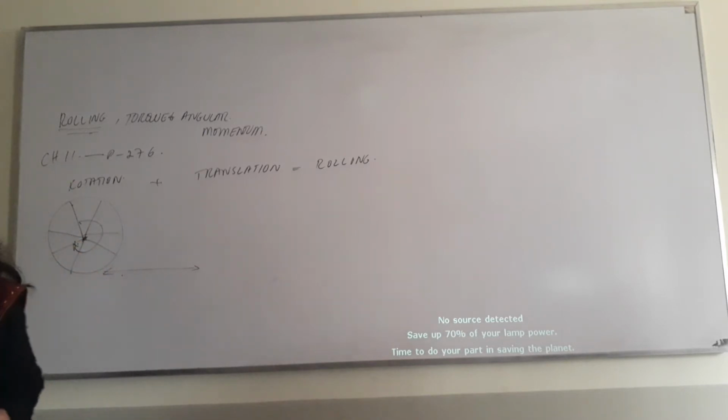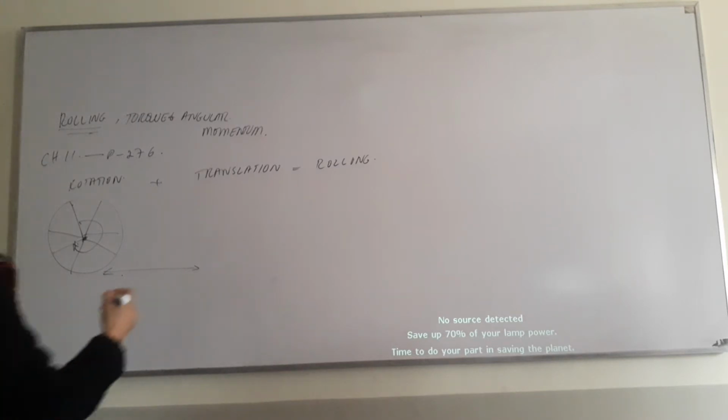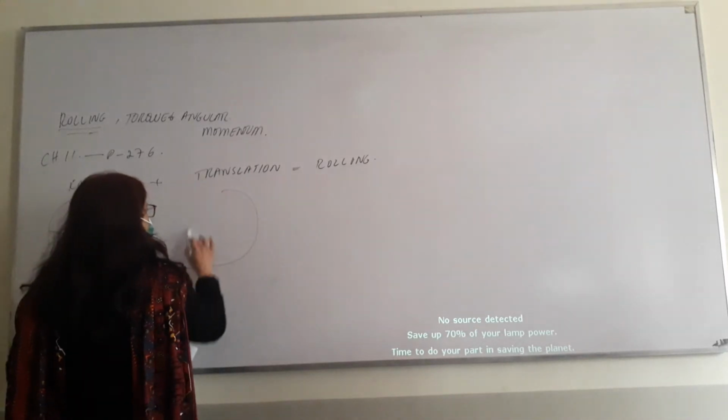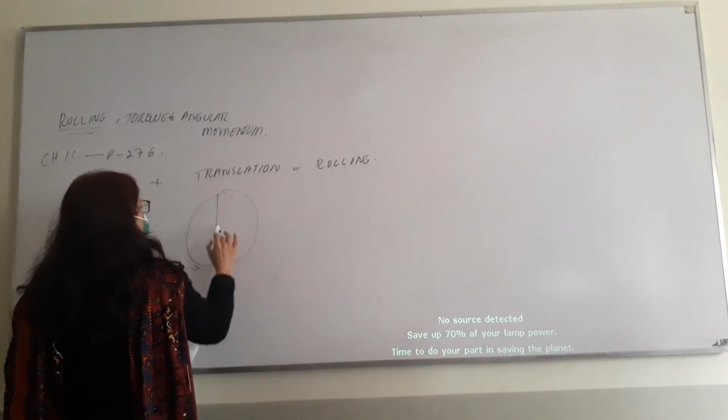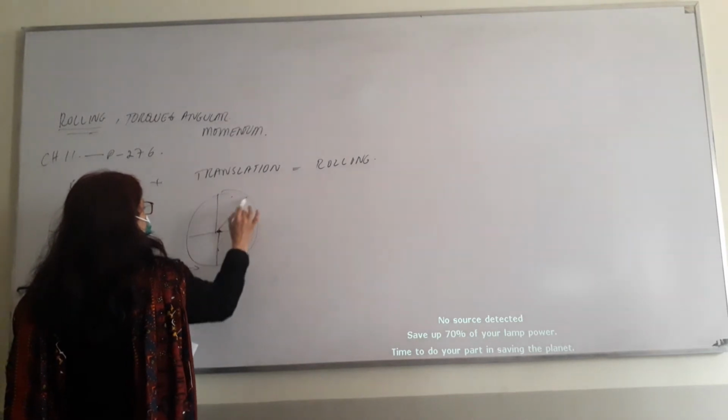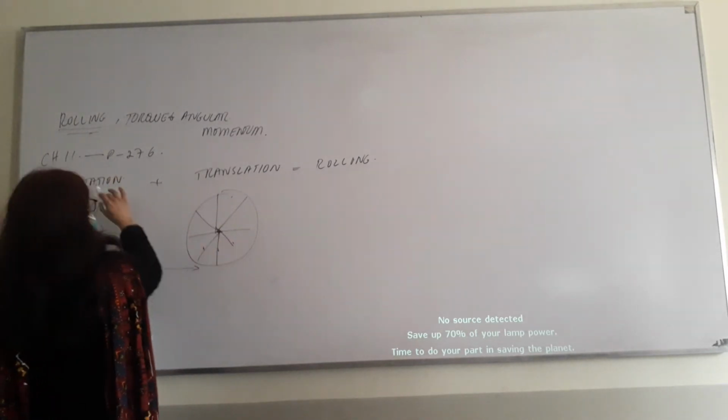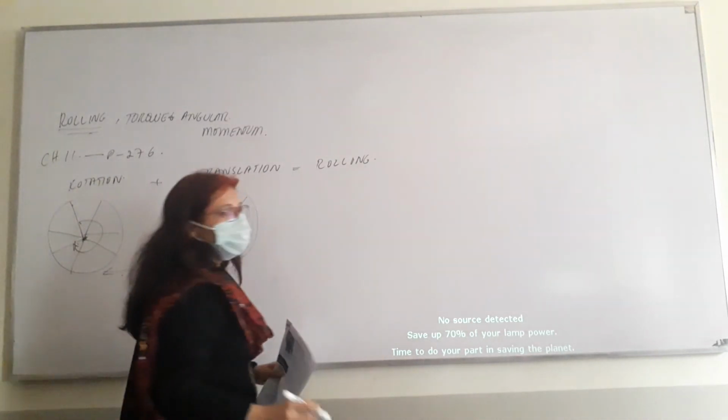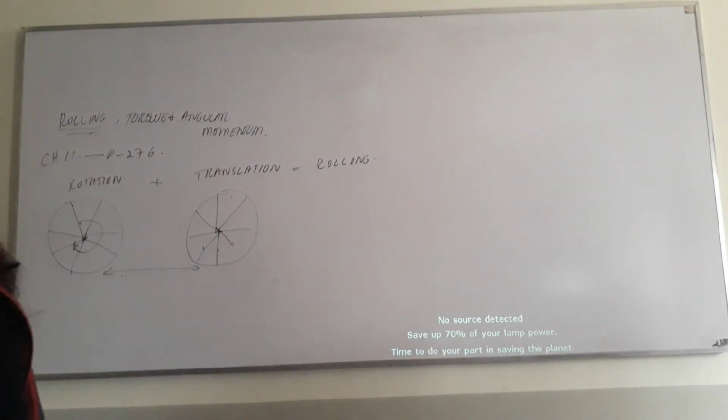When we talk only of the circular motion, it's called rotation. When we consider that your bike is covering some distance on the road, that's translation. Therefore the rolling of the wheel is equal to rotation plus translation, and you are covering a certain distance on the ground. Is that clear?